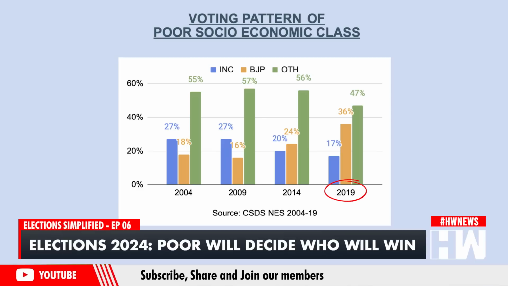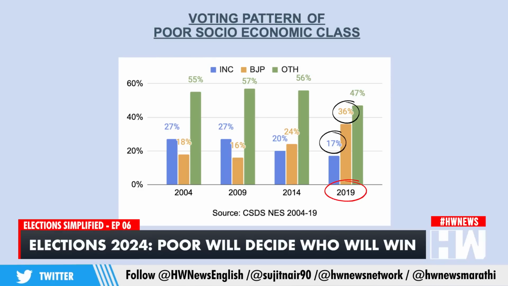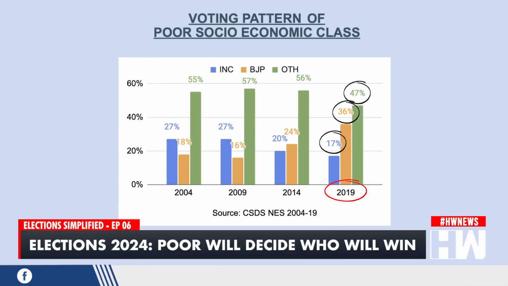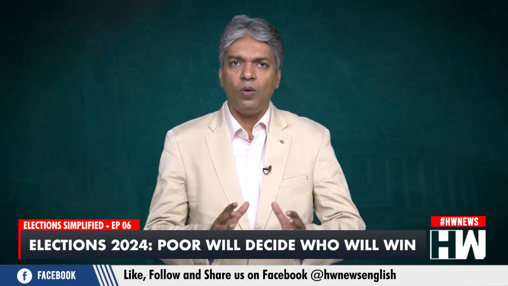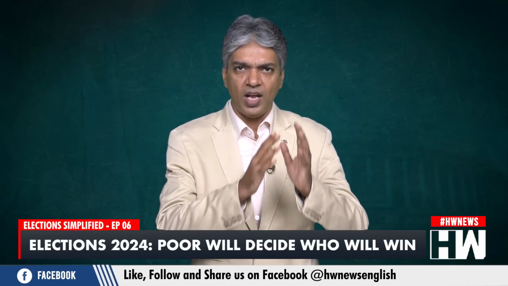In 2019, riding on the pro-poor schemes as we've mentioned above, the BJP received 36% support from the poor class, which is double that of the Congress. The others also got less than 50% support of the poor class for the first time in the last 4 elections. Now, let's compare the lower class voting with the poor class voting.